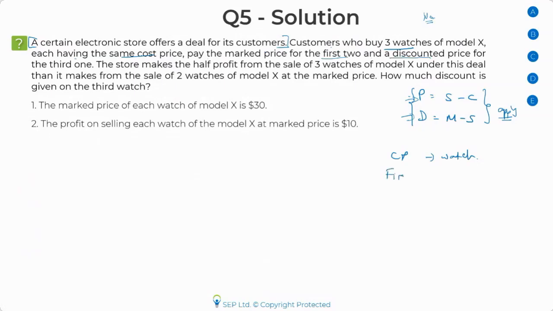So for the first 2 watches, he's paying the marked price. So he's paying 2 times the marked price because there are 2 watches. So what I'm doing is I'm assuming a marked price to be MP, as simple as that, because I have to set up my equation. For the third watch, he's paying a discounted price, so whatever was the marked price minus some discount is the price that he's paying for the third watch. So I'll write this down. Cost price is the same for all watches. First 2 watches, I'm paying the marked price, so marked price plus marked price is 2 MP. Third watch, I'm paying a discounted price, so MP minus D.